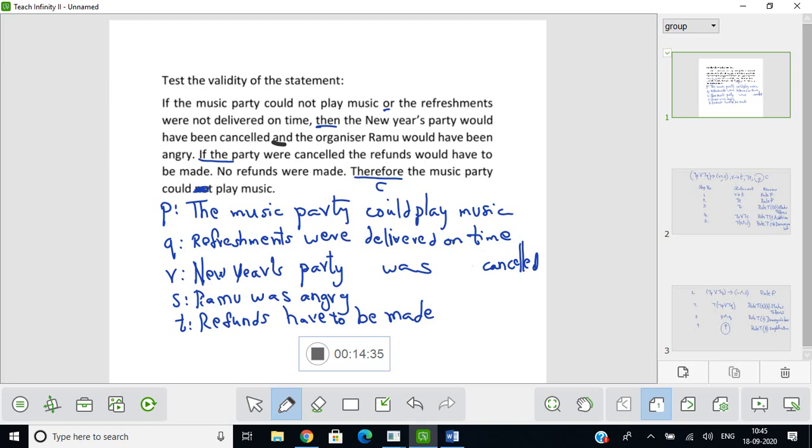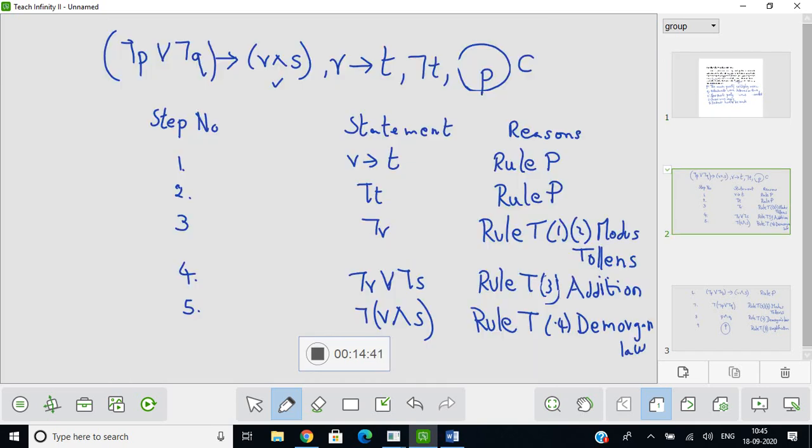Now you have P, Q, R, S and T. Let us now symbolically represent the given statement. So symbolically representing, we had negation P or negation Q, then R and S, comma, if R then T, comma, negation T, comma, and I have changed the conclusion to P. Now let us go stepwise. We need P, we have to get rid of R and T.